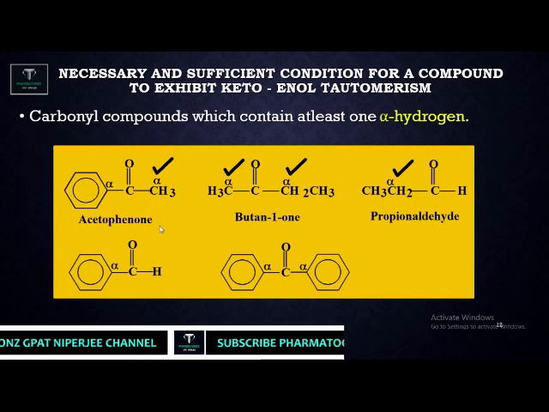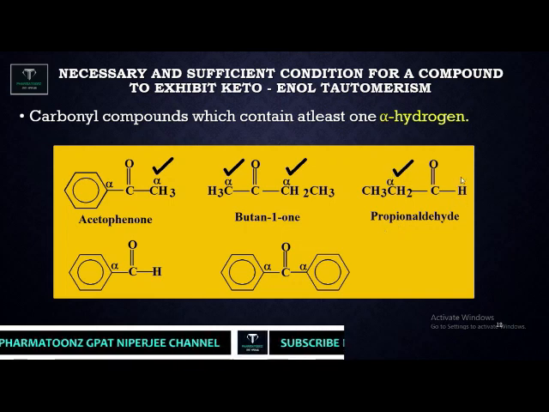This is the structure of acetophenone where 3 alpha hydrogens are present, so keto-enol tautomerism is possible. Butanone again has 3 plus 2, total 5 alpha hydrogens, so tautomerism is possible. Propionaldehyde has 2 alpha hydrogens, so tautomerism is possible.